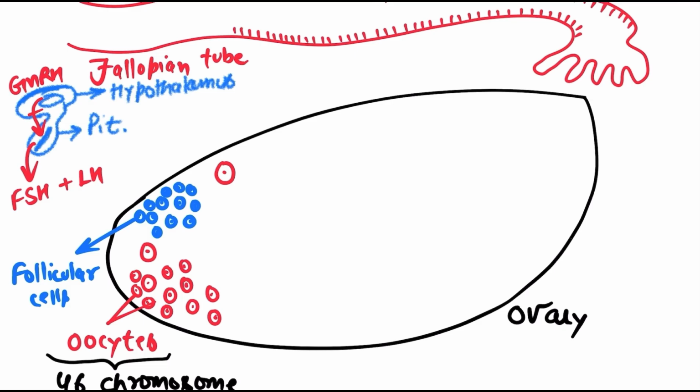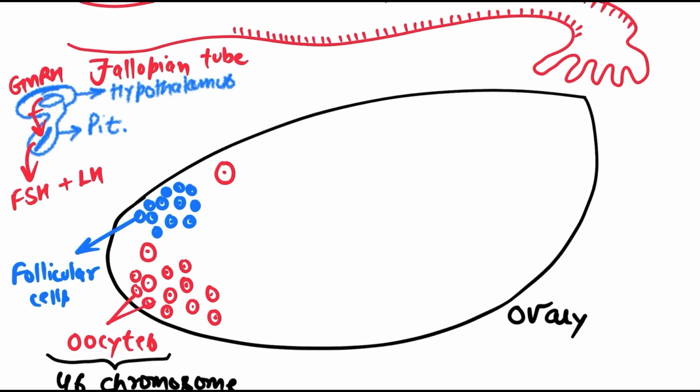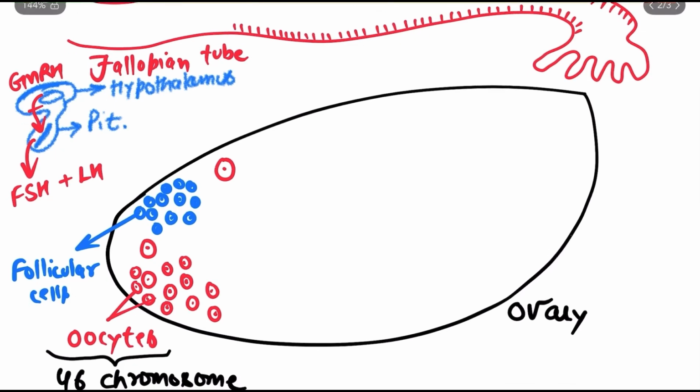Let's see how. The first hormone released from the anterior pituitary is FSH, which stands for follicle stimulating hormone. You already know that these oocytes are arrested. I already told you that these oocyte cells start meiotic division, producing ovum, during the fetal life of a female. But as she is born, the process of formation of ovum stops, and it restarts when she reaches a particular age known as puberty. The first hormone that comes in the development of this oocyte is FSH.